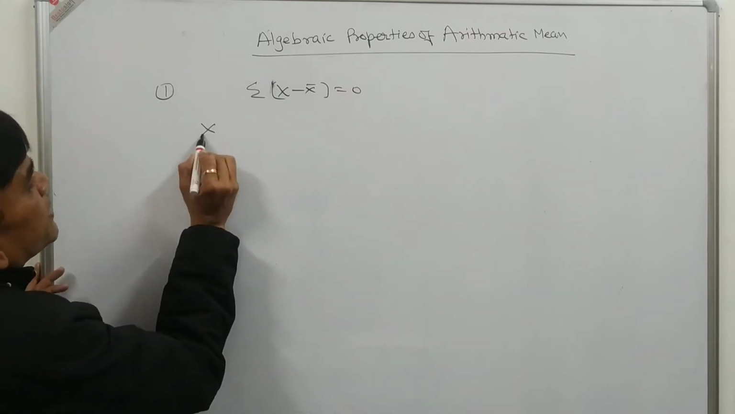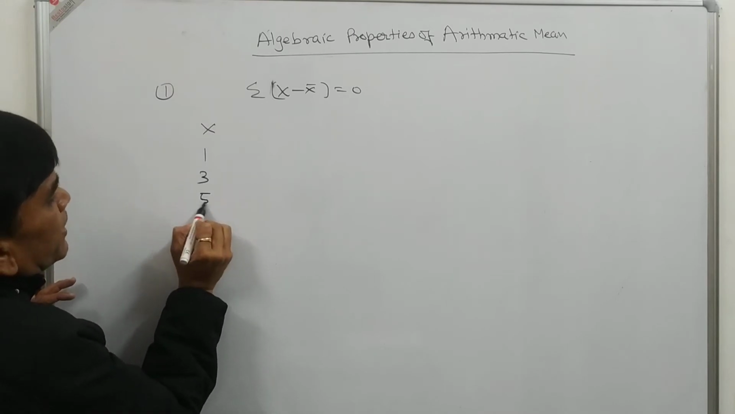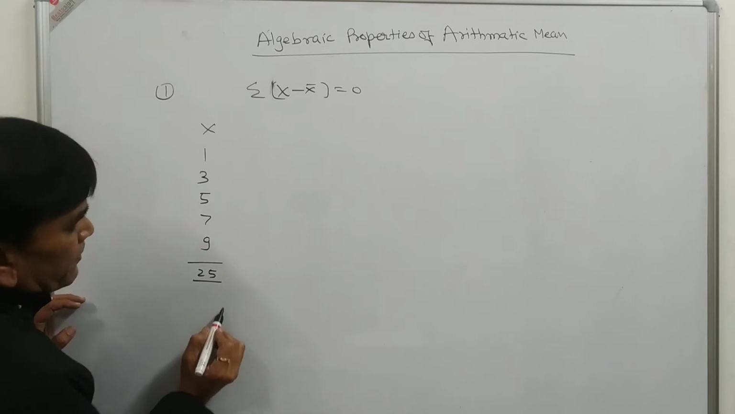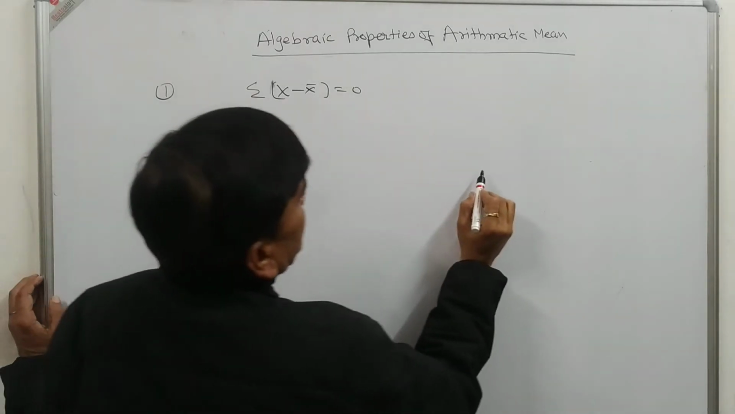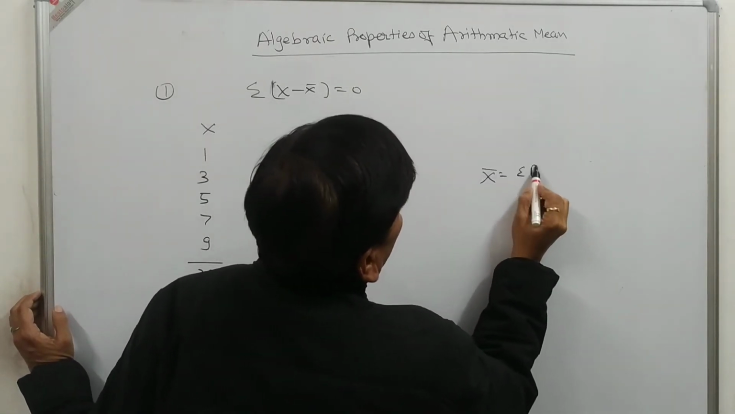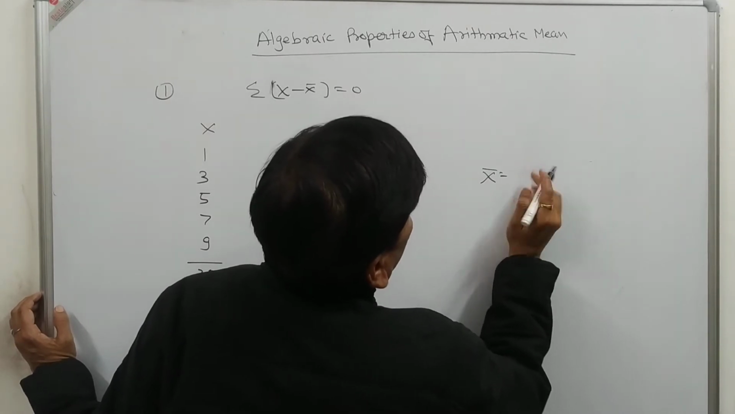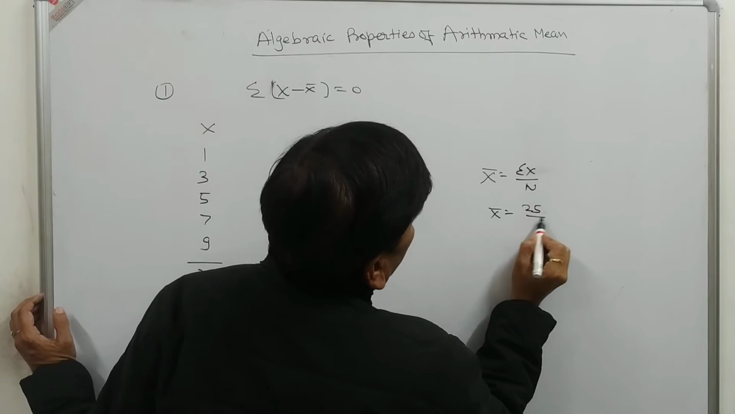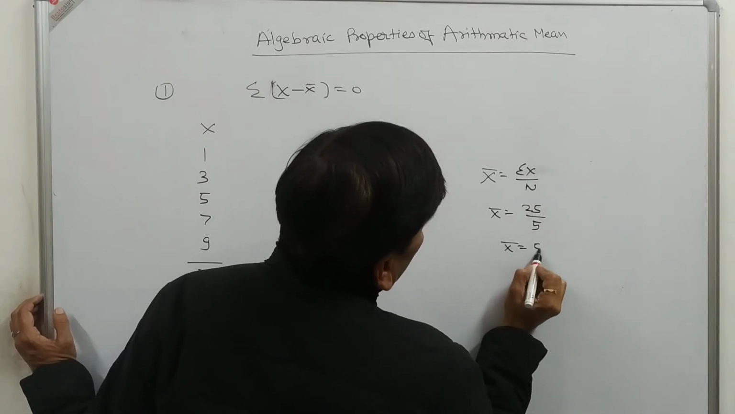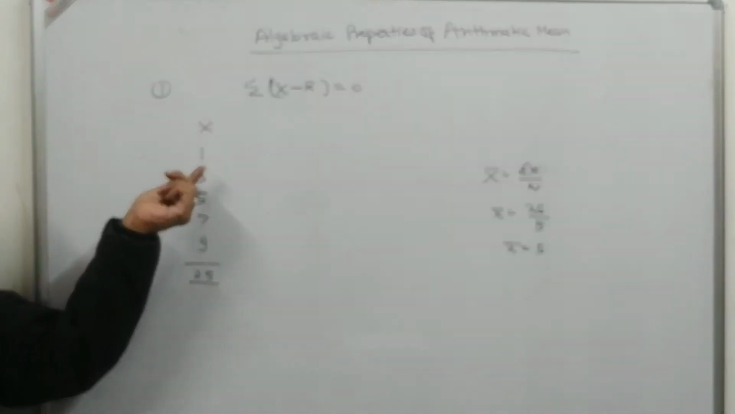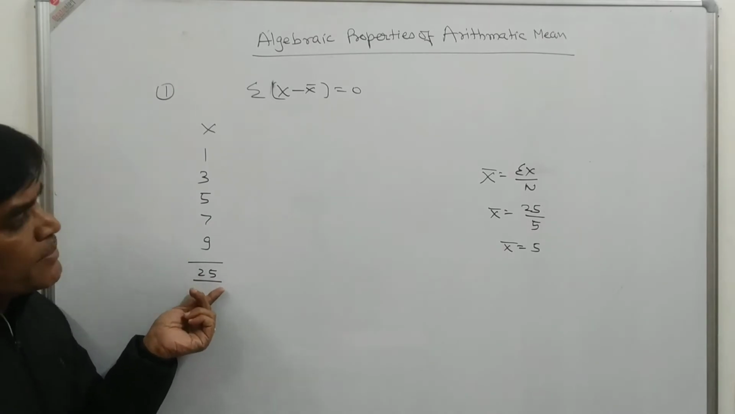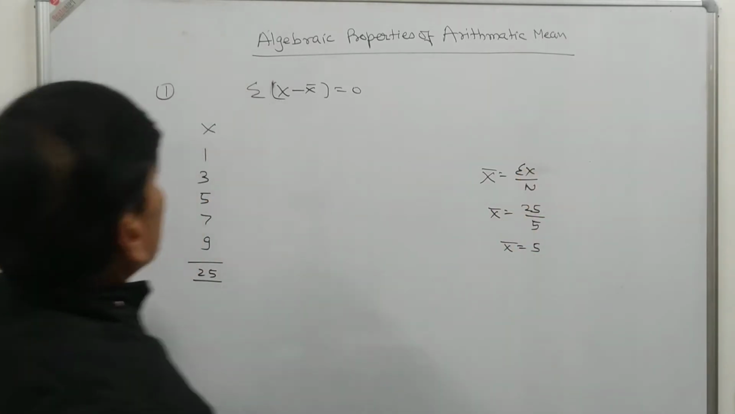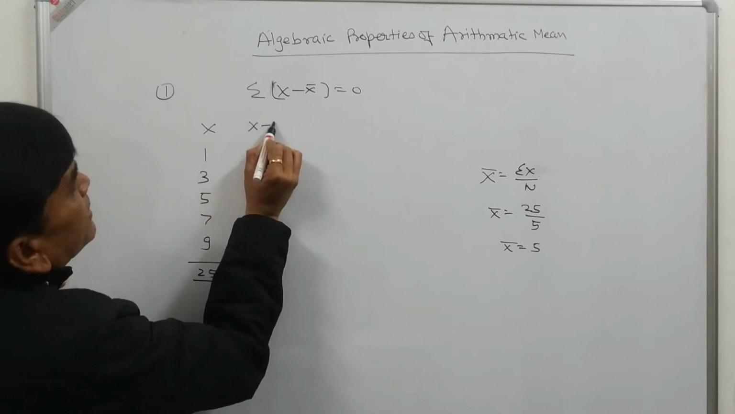Suppose our data is 1, 3, 5, 7, 9. The addition is 25. So the arithmetic mean x bar is equal to sigma x divided by n, so x bar is equal to 25 upon 5. So the value of x bar will be 5 here. It's an individual series, and the arithmetic mean is the summation of x divided by n. Now x minus x bar.